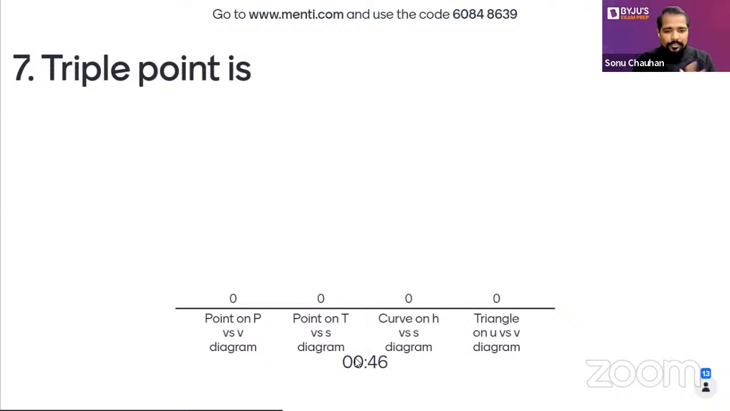Very easy, very important question. The triple point is the point on the PV diagram, or it is the point on the TS diagram, or it is the curve on the HS diagram, or finally it is the triangle on the UV diagram. So just try to select this very carefully. It's the perfect time to think, because right now maximum of you think that we have studied this somewhere. Because a number of times we study that the triple point is just like a TP diagram, and after that we draw a point, but again it is not only a point.